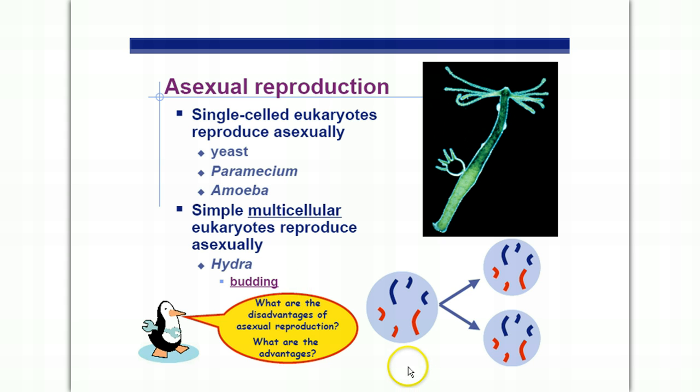The advantage of asexual reproduction is that you don't have to find mates. You just make a copy of yourself. And if you're already in a stable environment, you're going to make perfectly or well-adapted clones of yourself that are also going to be able to survive in that environment. The disadvantage, however, is, of course, in a changing environment. So if there's not a lot of variation in your population and the environment changes, that means there's less likelihood the offspring are going to have a survival trait that's going to help them out.